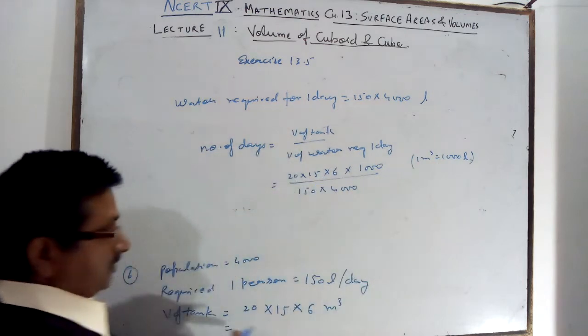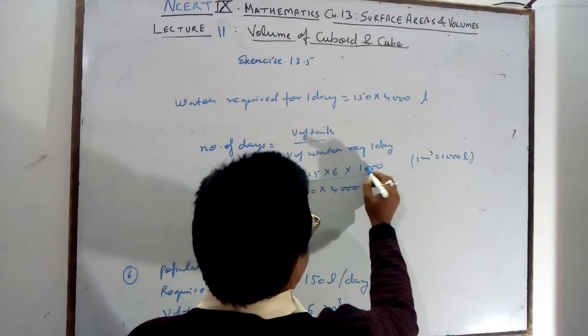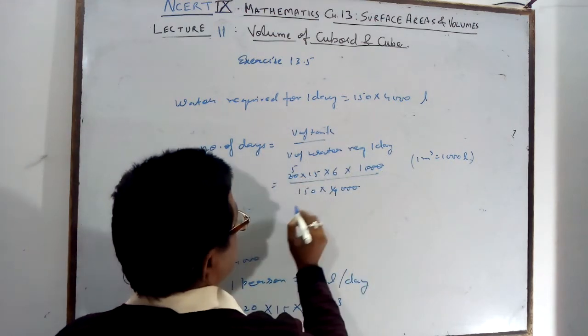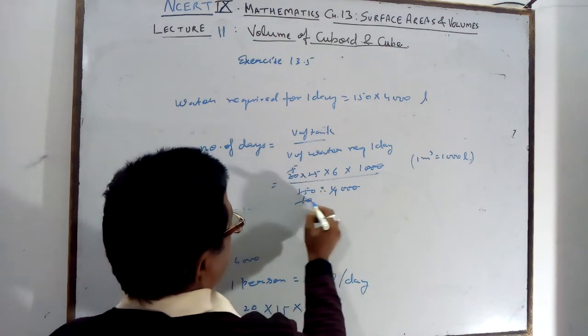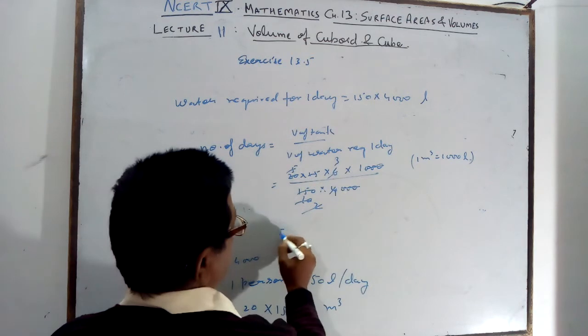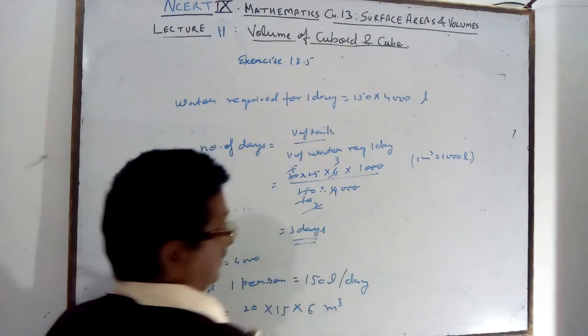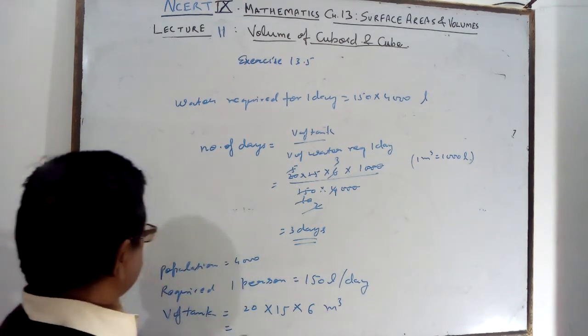So by this you cancel all the 3 zeros. Then 20 divided by 4 is 5, 15 and 10 cancel, 5 and 2 cancel, and so on. How many days? In 3 days the water will be finished when the tank is full.